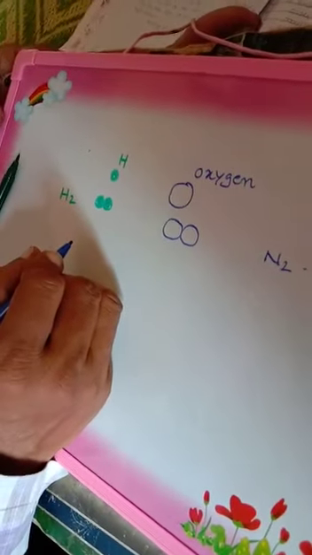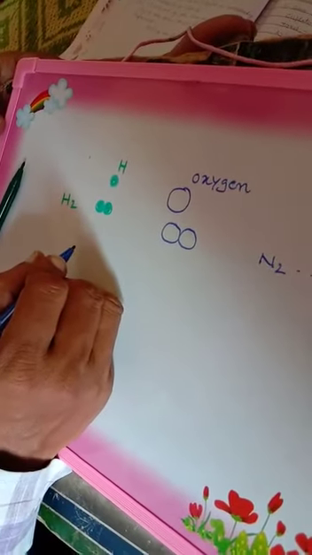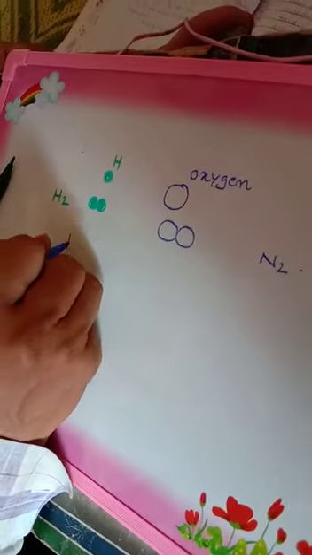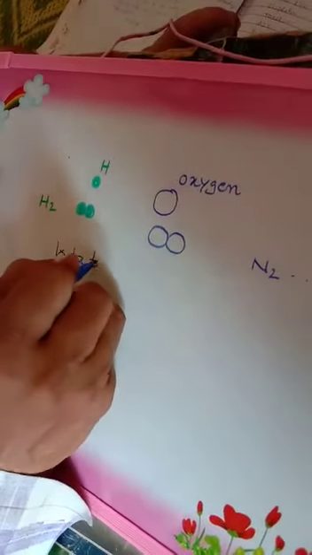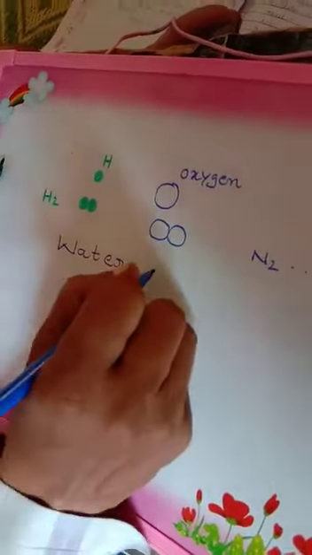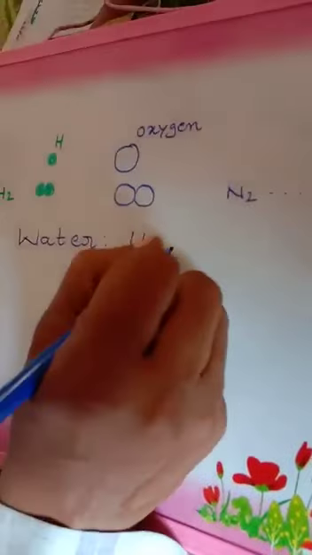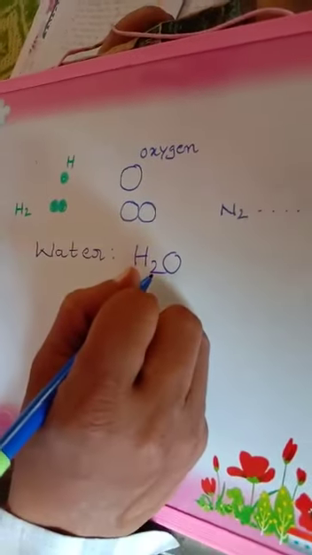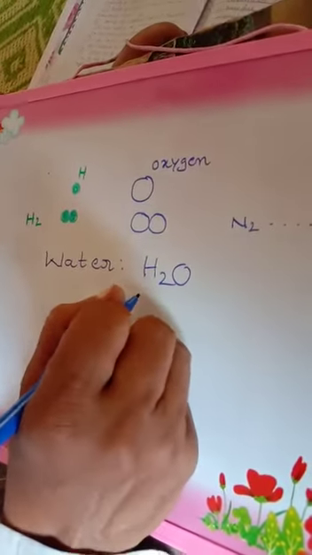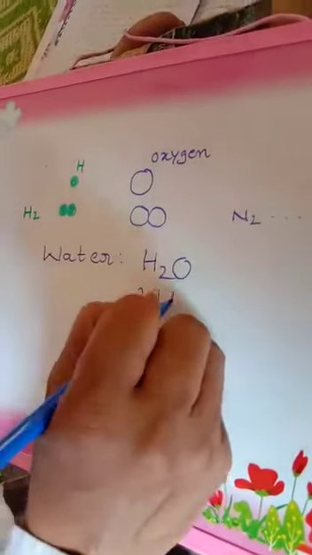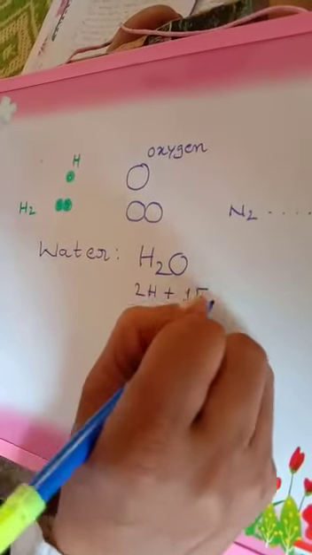Now let us see the molecule which is formed by the combination of different kinds of atoms. Say for example, water. The water molecule can be represented by H2O, and this molecule is the combination of two hydrogen atoms and one oxygen atom.